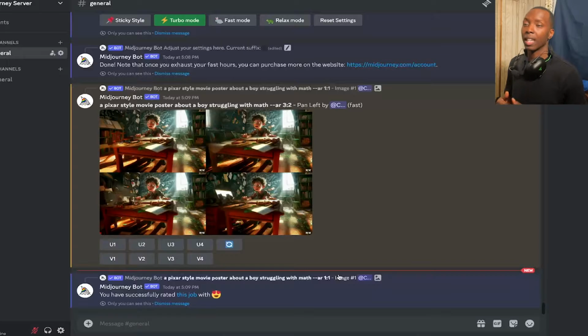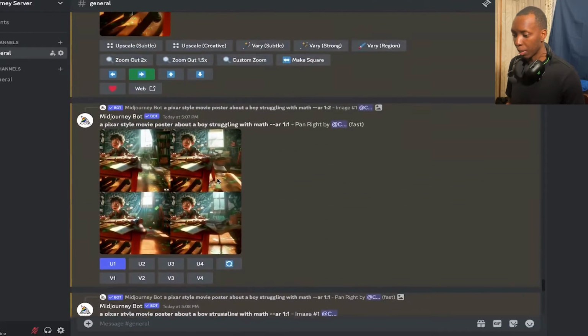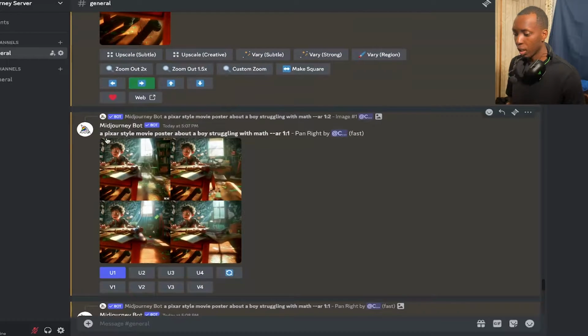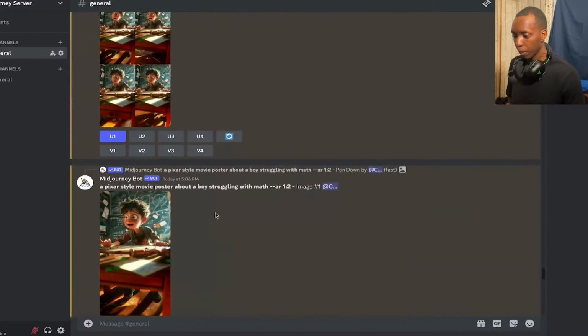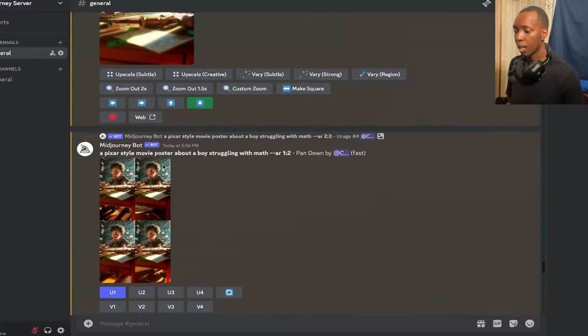Now, aspect ratio is nothing more than the ratio of the height and width of the rectangle or square that you're making. As you can see here, it goes width by height, so W by H. And so this aspect ratio is 3:2. So you see that this is longer than this side. I hope you're able to see that. Maybe this one is 1:1, so you see that they're all just squares. Here is 1:2. So you see that this is 1 and then this is 2, so this is 2 times as long as this. I hope that makes sense.